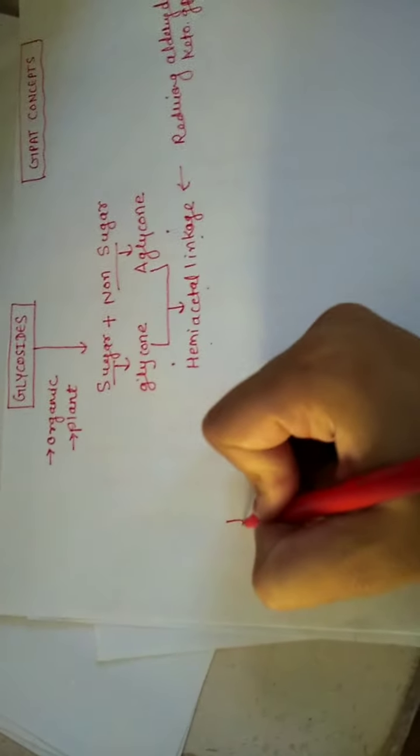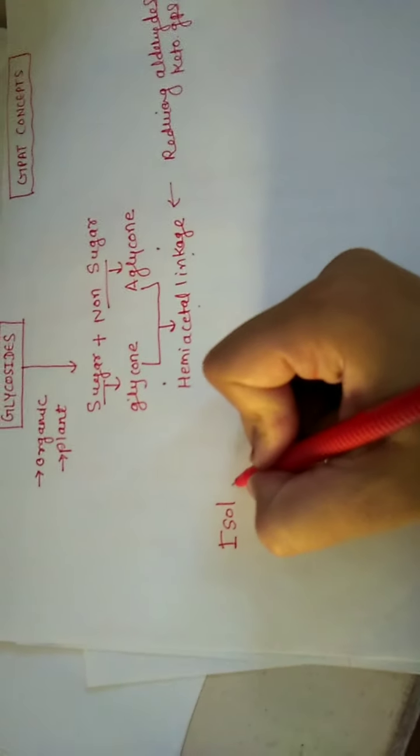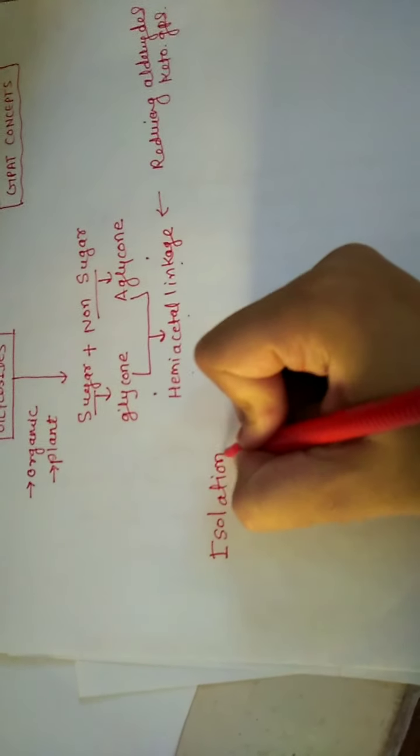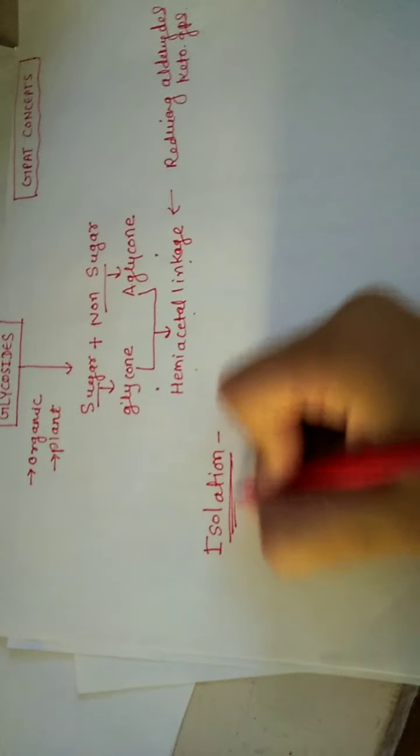Now come to isolation. How will we isolate it from the plant?